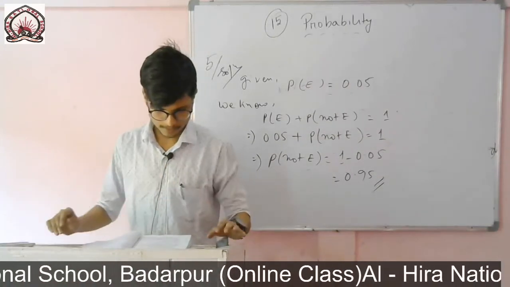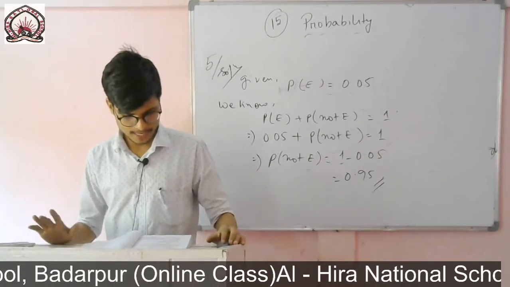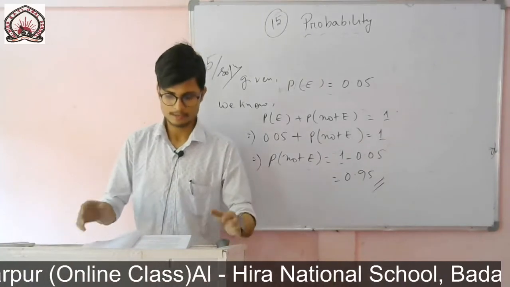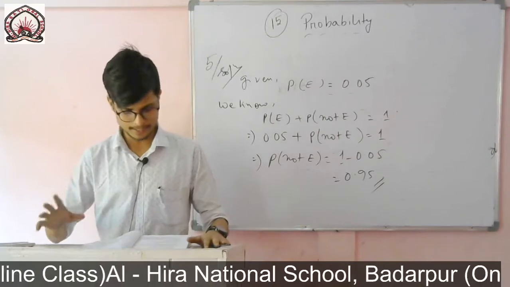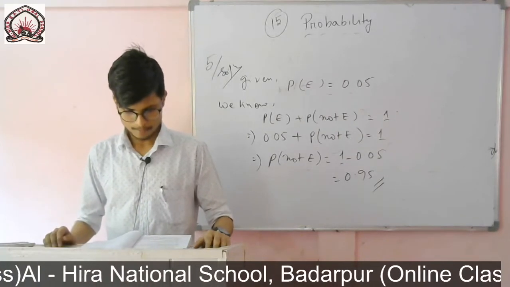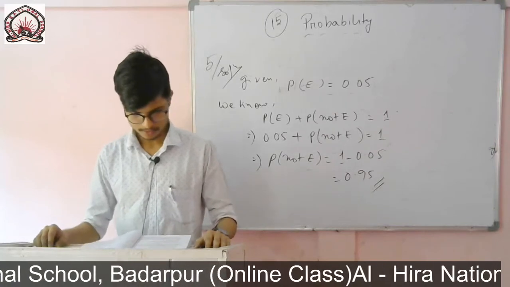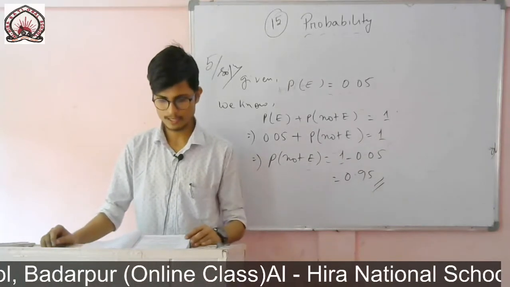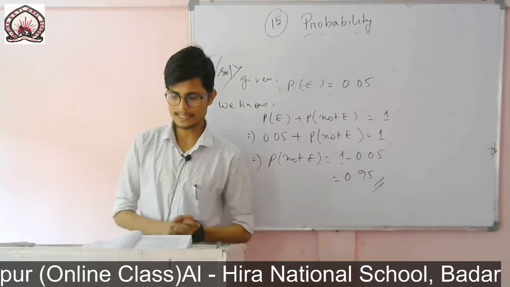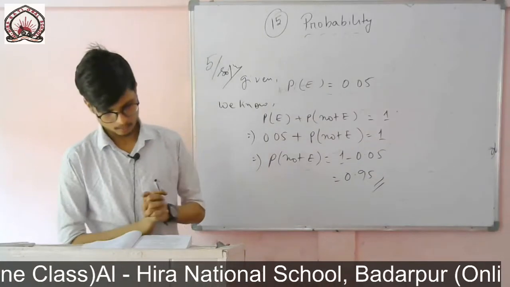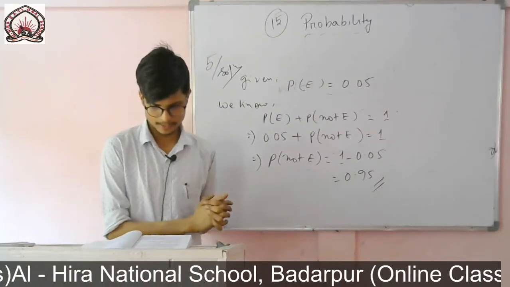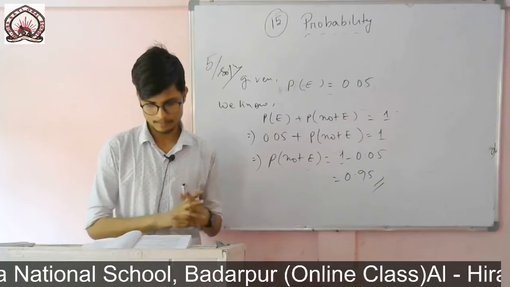So 1 minus 0.05 is equal to 0.95. Okay, now question number 6. A bag contains lemon flavored candies only. So in the bag only lemon flavored candies are there. Melanie takes out one candy without looking into the bag. What is the probability that she takes out, number 1, an orange flavored candy, and number 2, a lemon flavored candy?